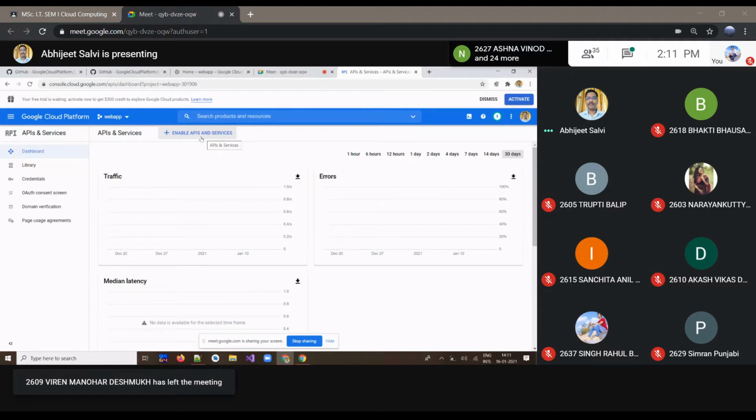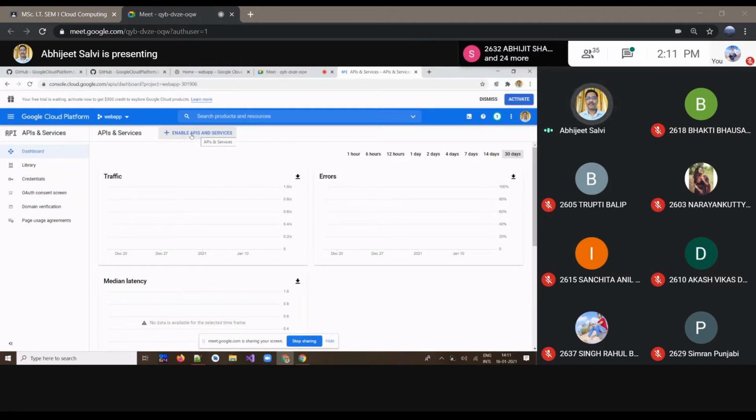When we enable these services, we can integrate and use those services in our program over there, and we can deploy. That is the idea behind enabling these APIs and services.